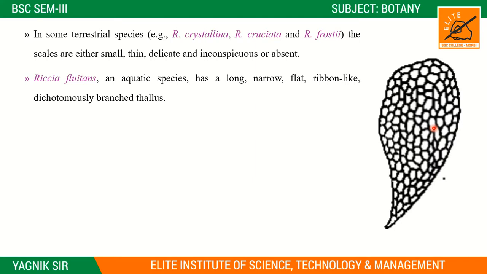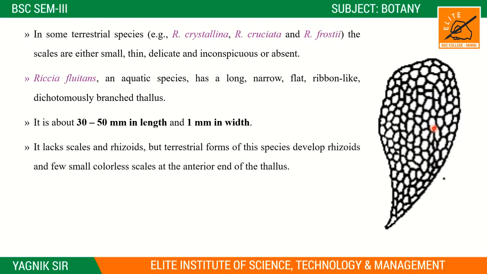Riccia fluitans, an aquatic species, has a long, narrow, flat, ribbon-like, dichotomously branched thallus. These characteristics are especially for the species Riccia fluitans. It is about 30 to 50 mm in length and 1 mm in width.